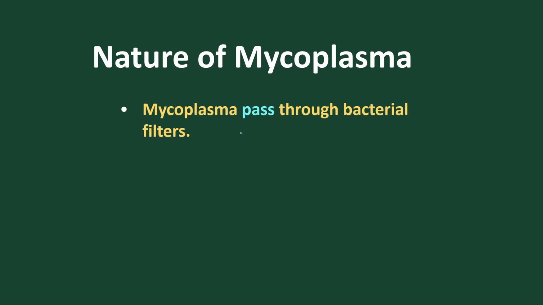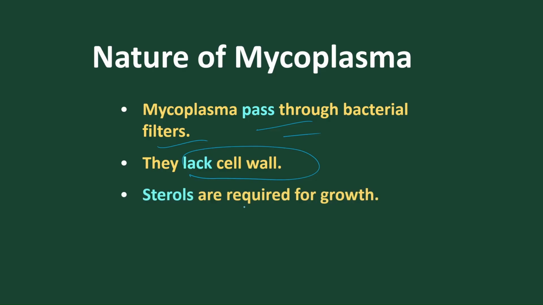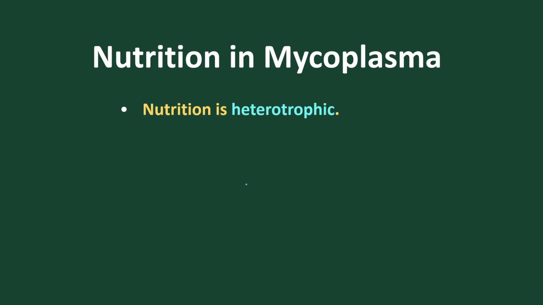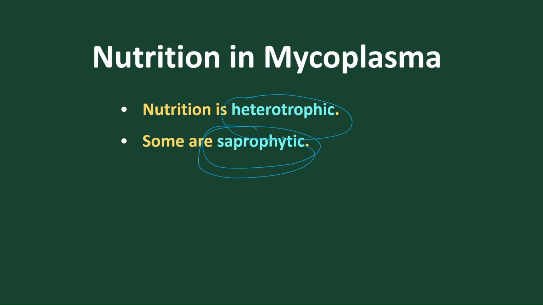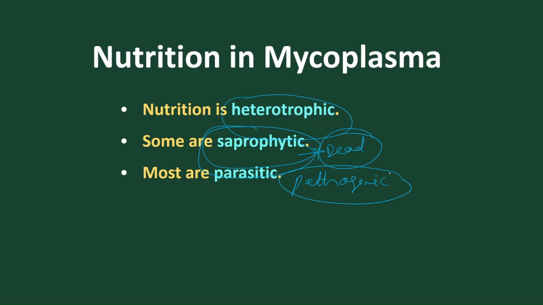Now, mycoplasma can pass through bacterial filters. They are very minute compared to bacteria, so they are regarded as the smallest cells. They lack a cell wall, and sterols are required for their growth. The nutrition is heterotrophic. Mostly they are unable to produce food, so they are heterotrophic in nature. Some are saprophytic, meaning they depend on dead organic matter. Most are parasitic, meaning they are pathogenic, causing diseases in plants and animals. As they are pathogenic, they live in a living host.